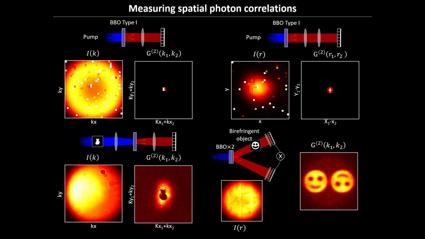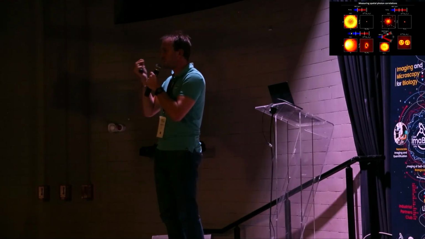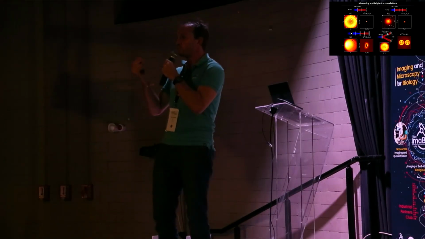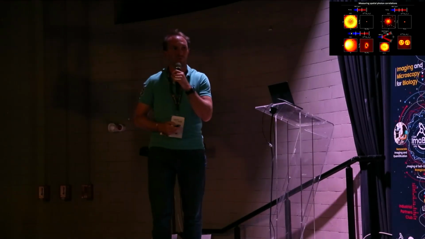And in that case, same story, you can put a birefringent phase object here, and you have nothing in the intensity, but you start seeing something under some projection of the G2. Okay? The main message here, these are just some examples, is that when you use entangled photon pairs, the important information bit is in the correlation image, is in the G2 matrix. You need to be able to do that if you want to do something with your non-classical source.